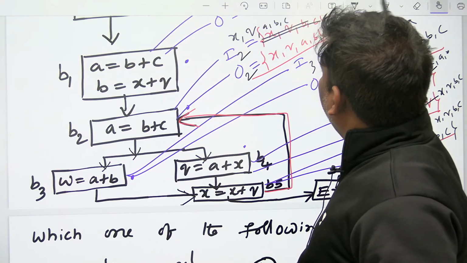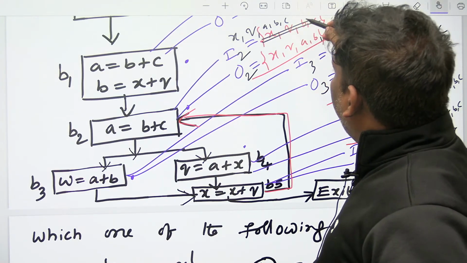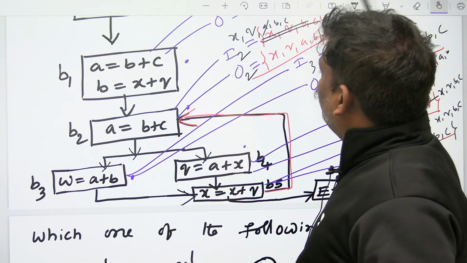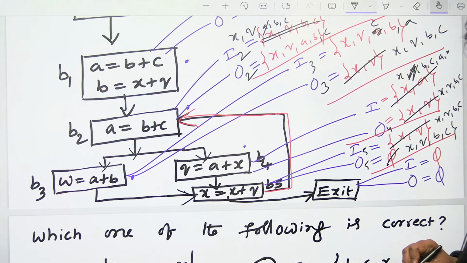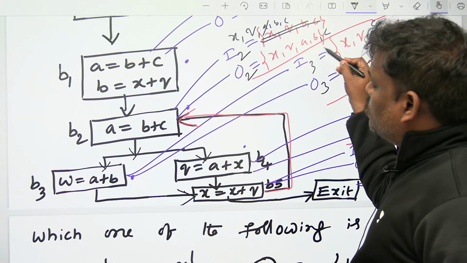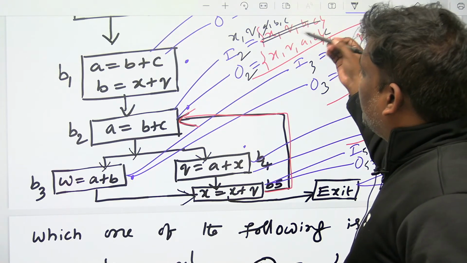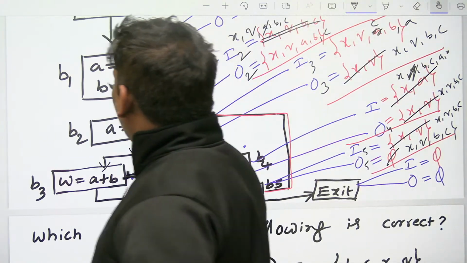XQABC minus A gone, add BC. So XQBC. Right, XQABC minus A gone, union BC. I think XQBC. Next one, let's go for B1.